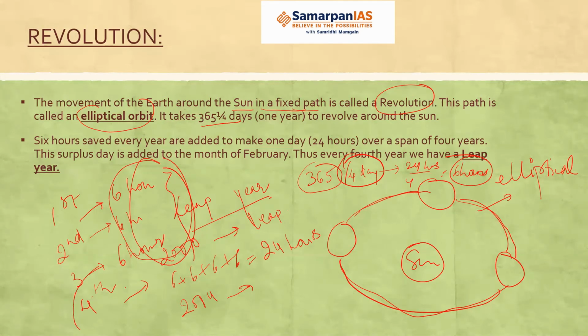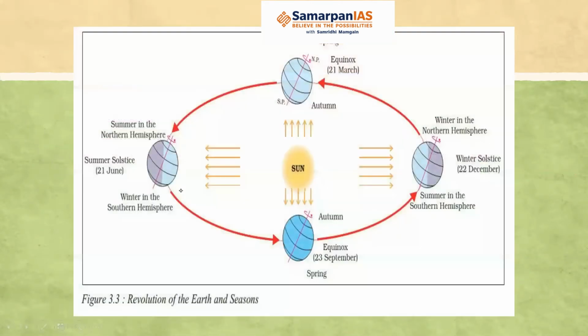That means on the fourth year, which is a leap year, we add one more day. Okay. So that means we have an extra day in February on the leap year. Now, this is the revolution of the earth around the sun.